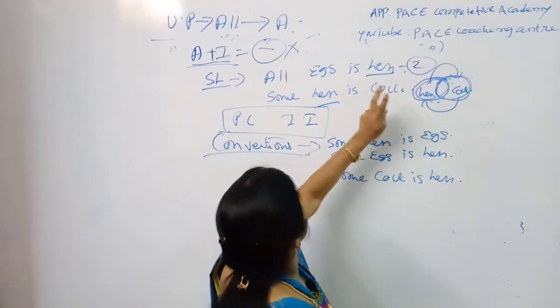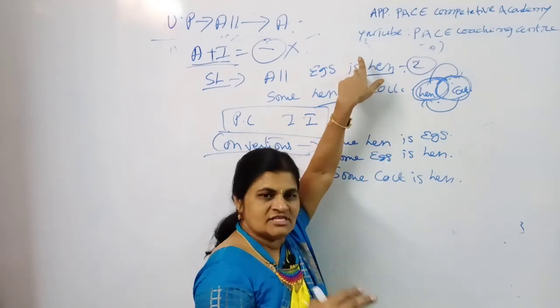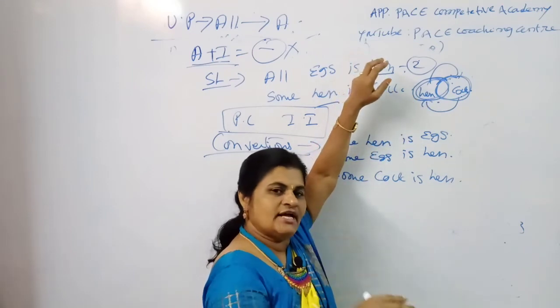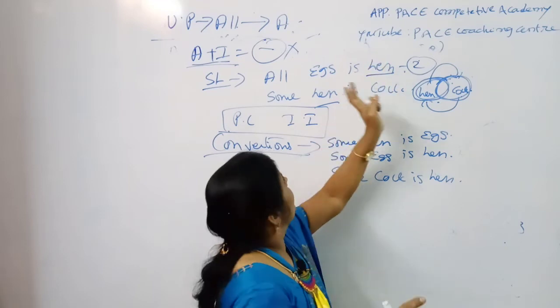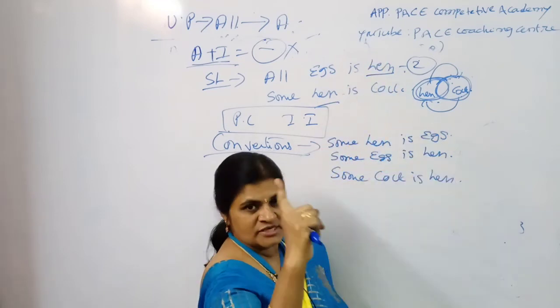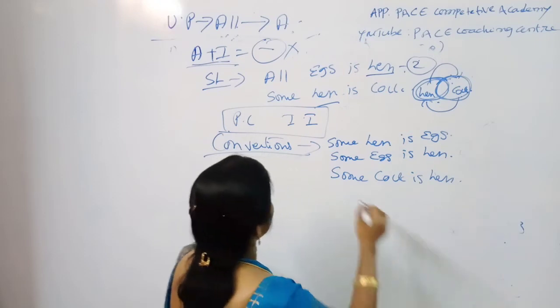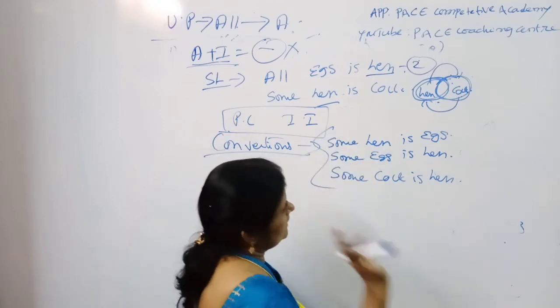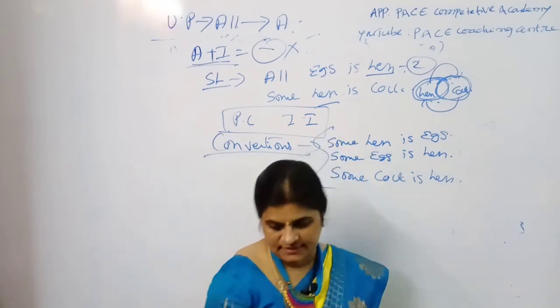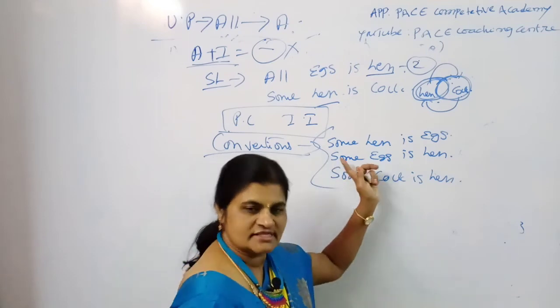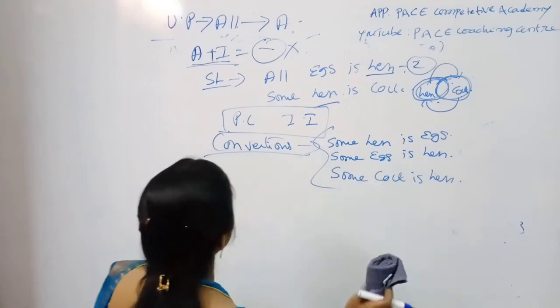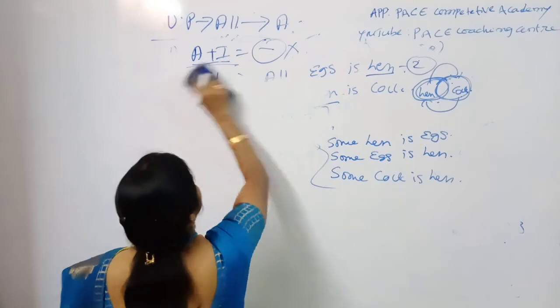So remember, in all variety, how many conversions possible? 2. In no variety, how many conversions possible? 3. In some case, how many conversions possible? Only 1. Clear, my dear students? These 3 are the exact correct conversions for this variety. Okay, I hope you understand.